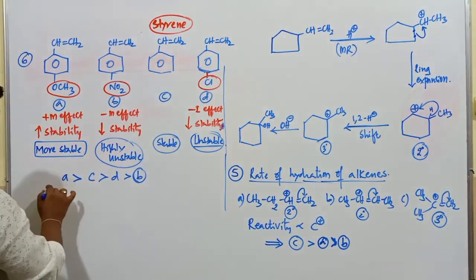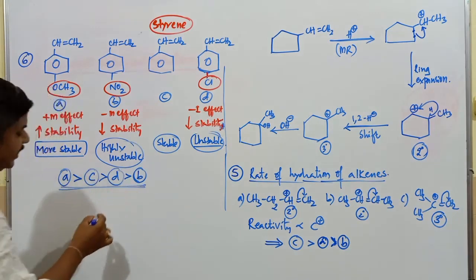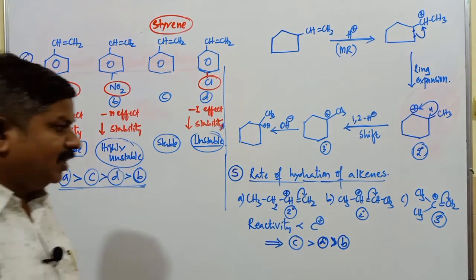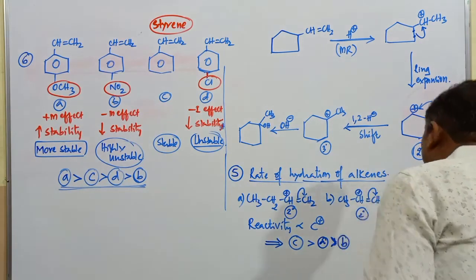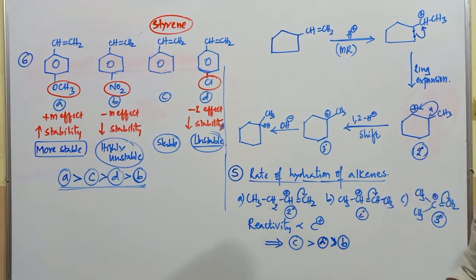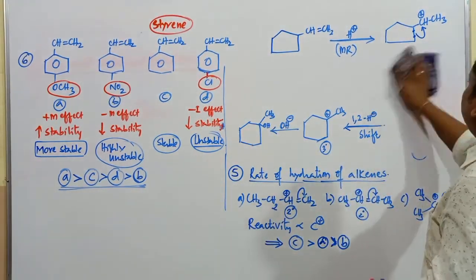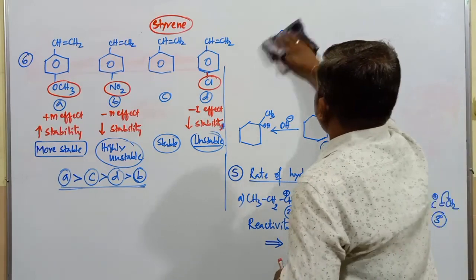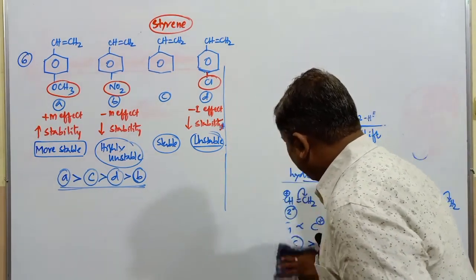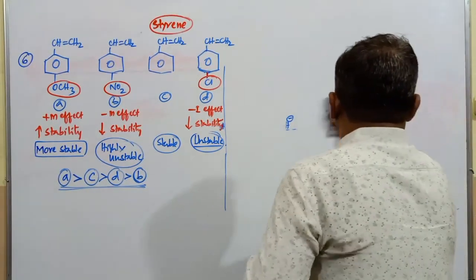So this is the order of reactivity of the substituted alkenes towards acid catalyzed hydration of alkene compounds. I think not much explanation is required for the acid catalyzed hydration of alkenes. I have given so many examples in case of this reaction, right? This is about acid catalyzed hydration of alkene compounds.